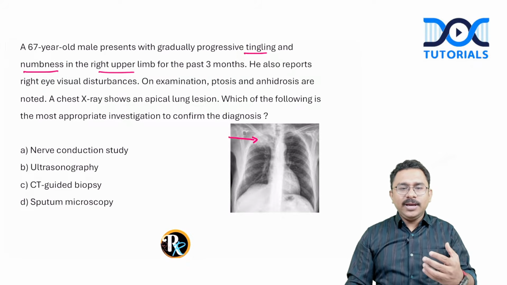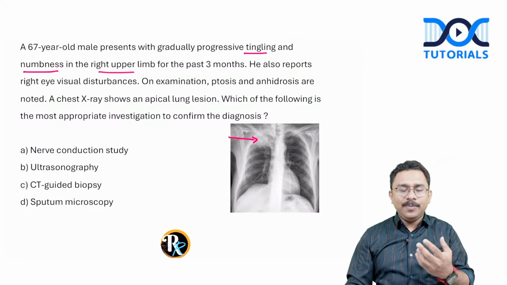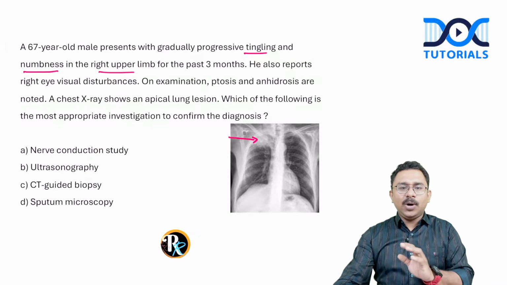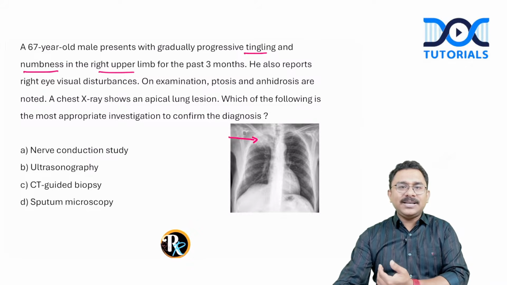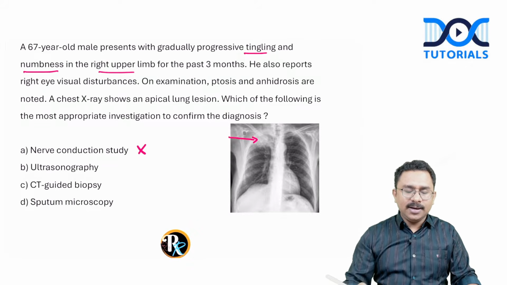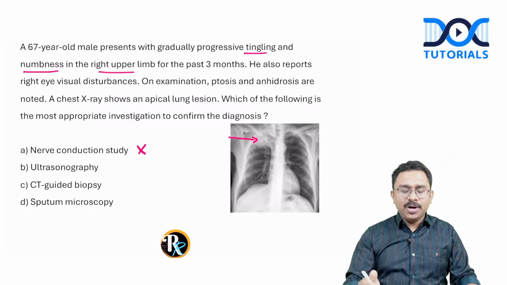So what do you think? To confirm the diagnosis, what should you be doing? Options are nerve conduction study. Well, nerve conduction study will show abnormality involving nerves, no doubt, but that is not going to confirm the etiology, because you want to find out the diagnosis, not a nerve involvement per se. So this is not going to be the answer. Ultrasonography, again, no. In case of an apical lung lesion, what are you going to get additionally by ultrasonography? No. Sputum microscopy, again, nothing suggestive of a picture like that in the question.